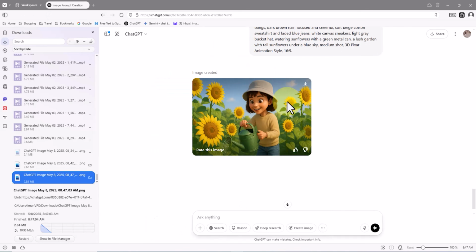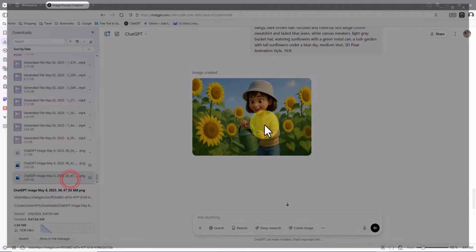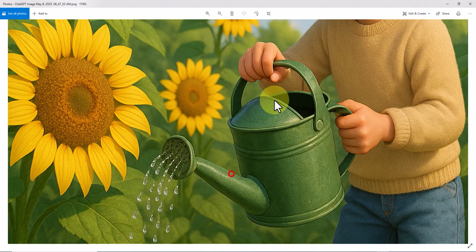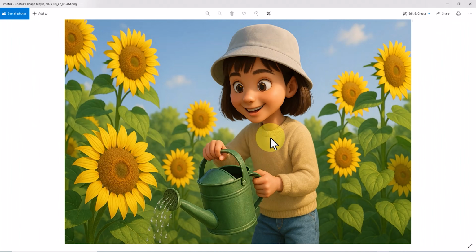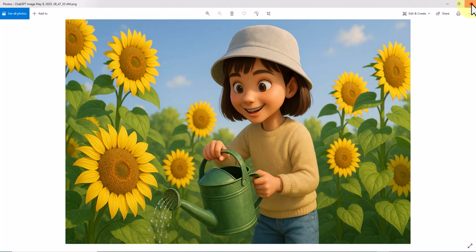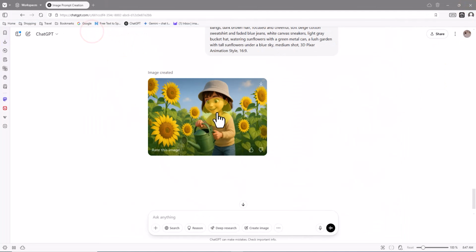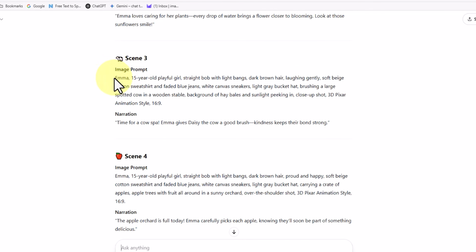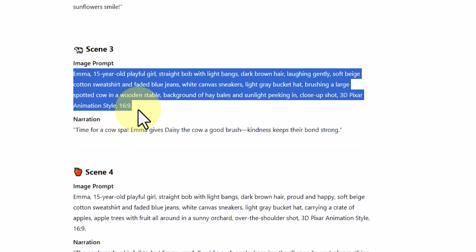And as you can see, this time our character, still with all their original traits, is watering sunflowers. Same clothes, same look, same vibe. Which means, even in scene 2, we have a fully consistent character. Alright, now it's time for scene 3. I'm copying the prompt specifically designed to create the image for this part of the story.